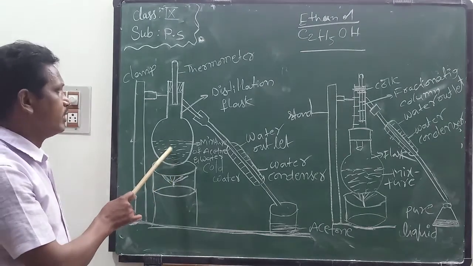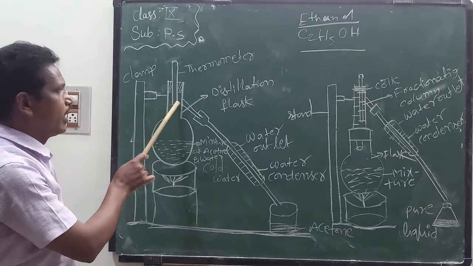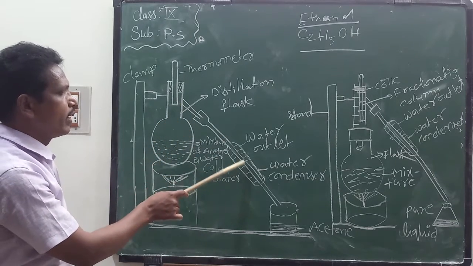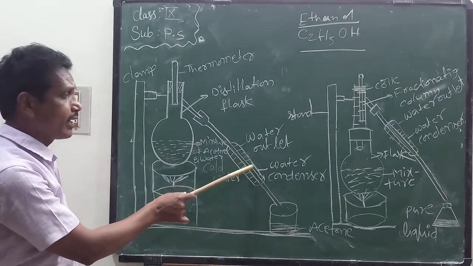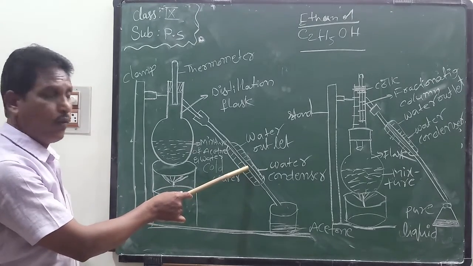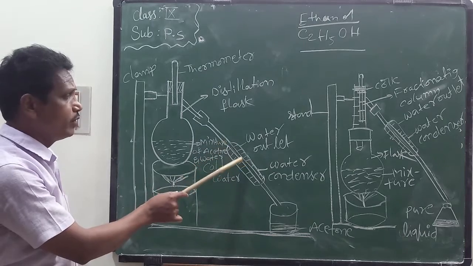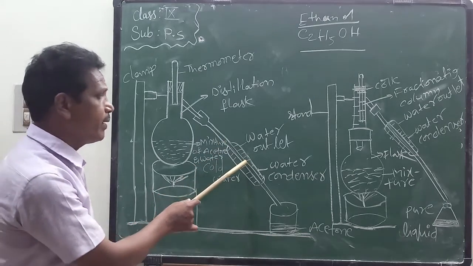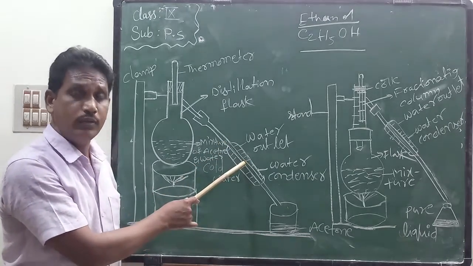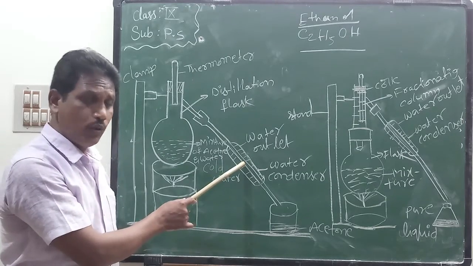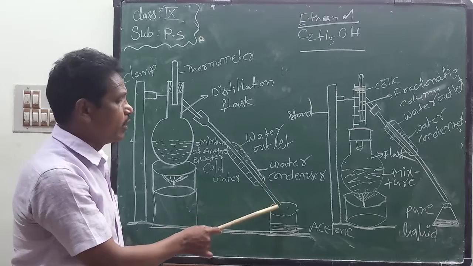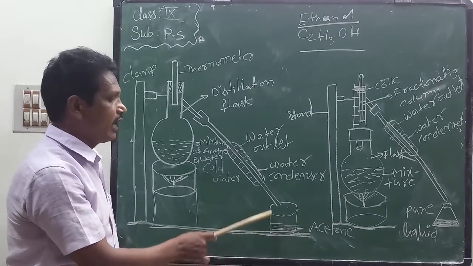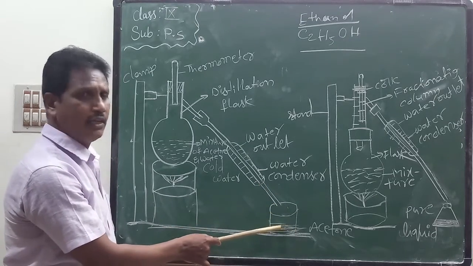After some time, vapors enter this water condenser. Here the vapor is cooled and converted into liquid state. This liquid collects down in this glass jar, or vessel.